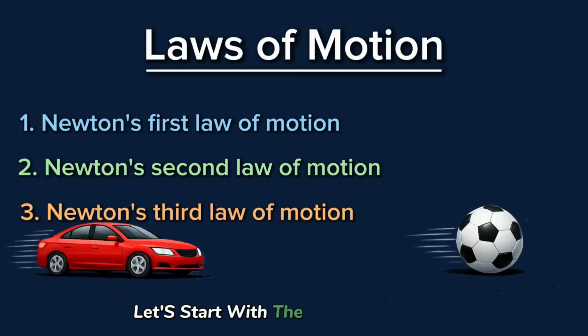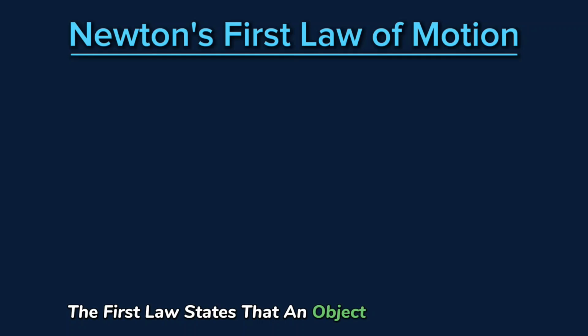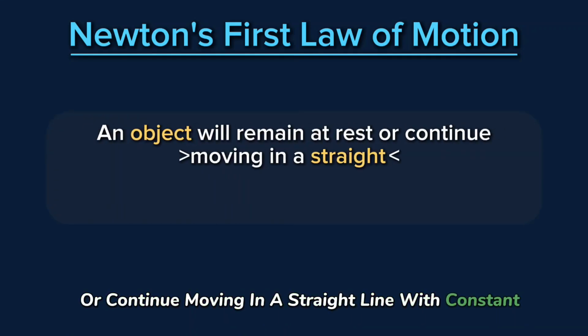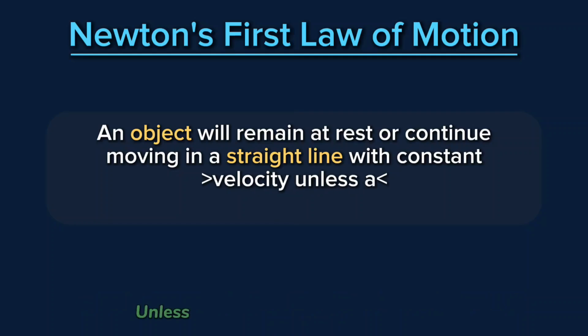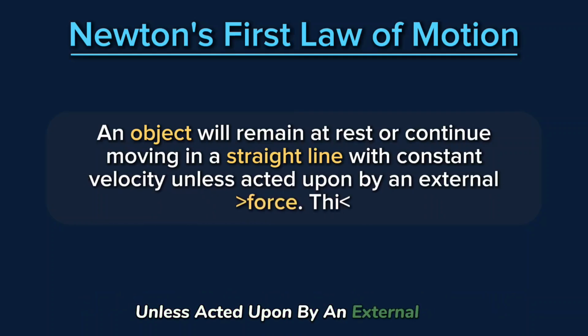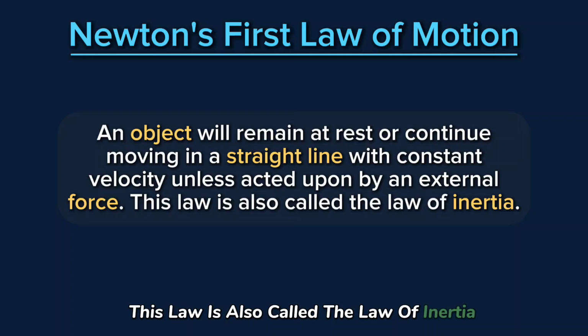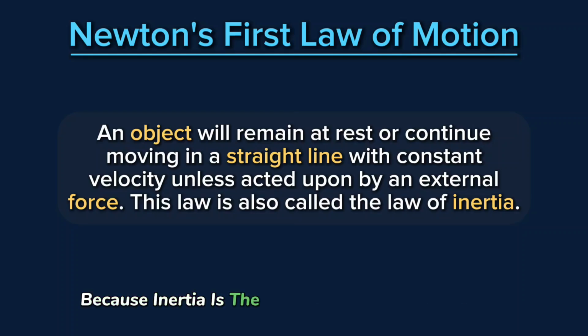Let's start with the first law of motion. The first law states that an object will remain at rest or continue moving in a straight line with constant velocity unless acted upon by an external force. This law is also called the law of inertia because inertia is the property of an object to resist any change in its state of motion.